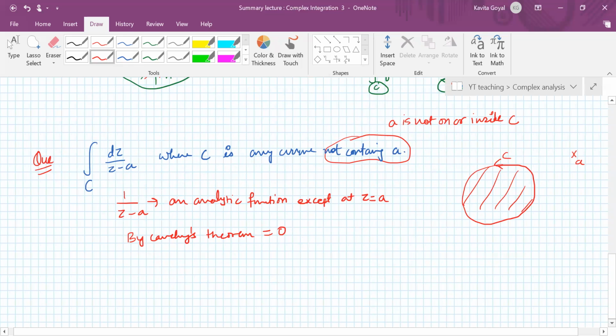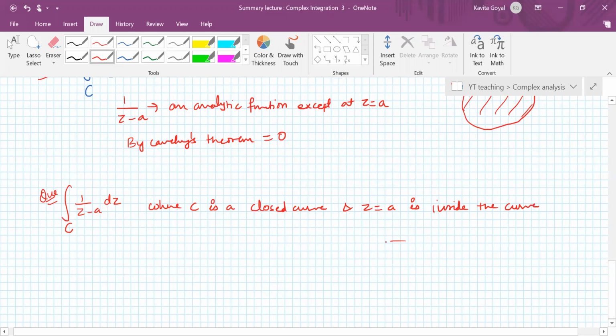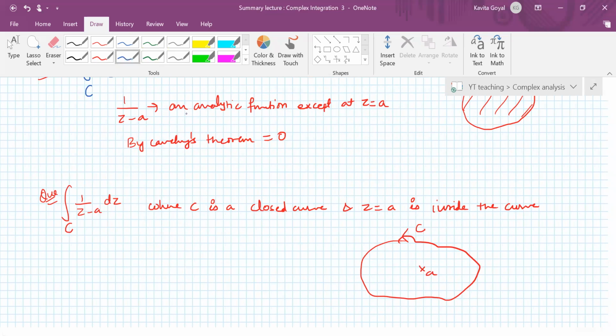Now, suppose the same problem is given. You have to compute integral 1 upon z minus a dz along C, where C is a closed curve and z is equal to a is inside the curve. So it is like this. You have any curve, nothing is given about the curve. This is a point A. The exact definition of the curve is not given.